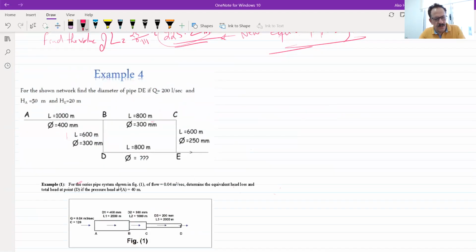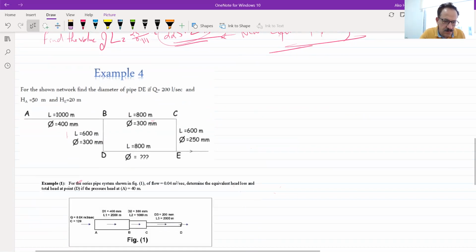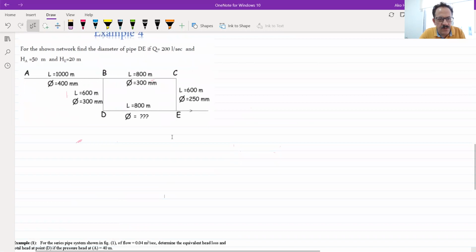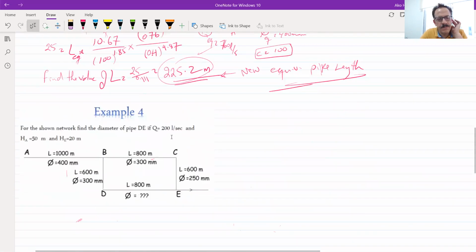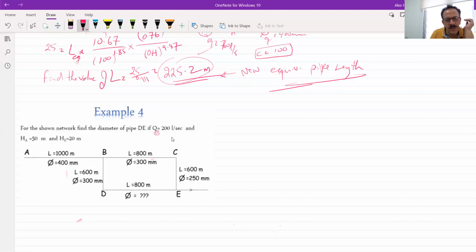I have another couple of examples, which are very important, by the way. You may have one of these examples in the final. Here we have this one. And by the way, this is QAB. I forgot to tell you. If I have this Q, for the pipe diameter, I have this network. You can see 1, 2, 3, 4, 5 pipes.